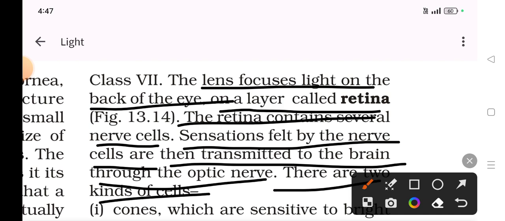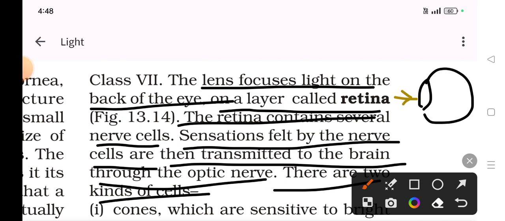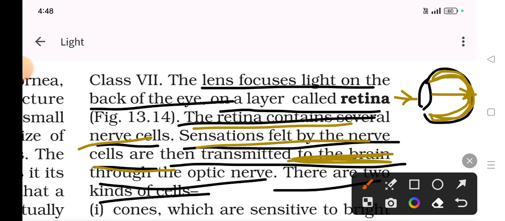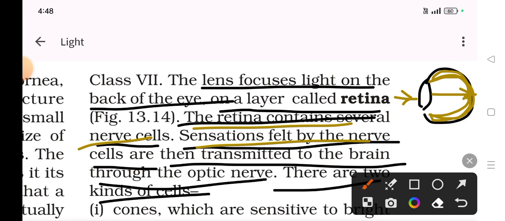Whenever light is entering, it goes over here and is focused on the retina. The retina is this layer present inside the eyeball, and here it senses the light. The retina contains nerve cells, and those nerve cells carry the sensations to the brain through the optic nerve.